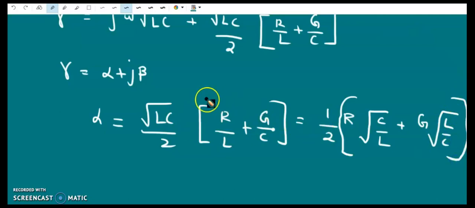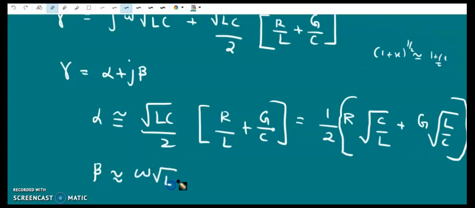Now the phase constant is the imaginary part of this. These are approximately equal because we have used binomial expansion here: 1 plus x raised to half is approximately equal to 1 plus half x. So we have beta approximately equal to omega root LC.